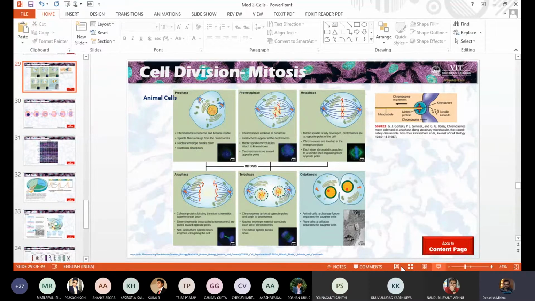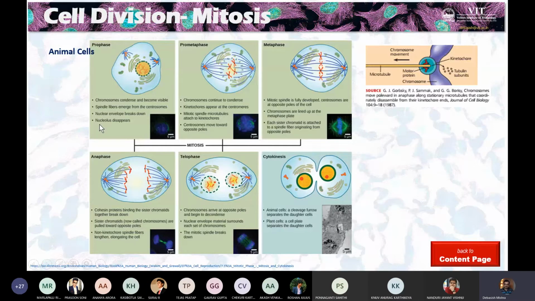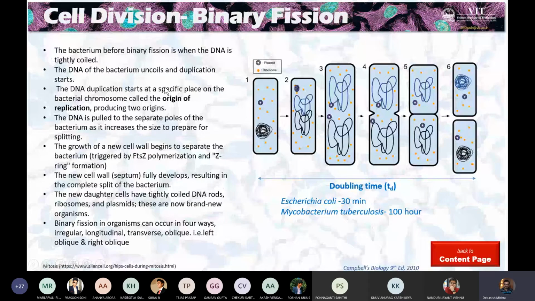Presentation mode. Yeah. So this is the thing we already have seen in the class, when we discussed binary fission. There, kinetochore and centromere don't have much to do, because there is only one point of origin where the DNA is replicated and replication starts. That point is important. And second, the protein which finally directs, because of its self-assembling and self-polymerization, makes a constriction, and that's how it separates two portions of a cell. That's what binary fission is all about.